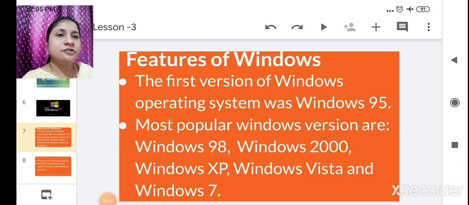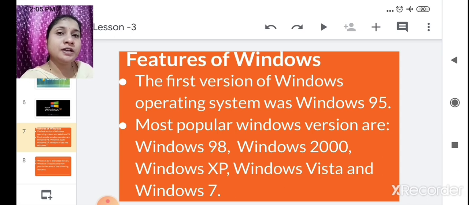Here are some features of Windows. The first version of the Windows operating system was Windows 95. When computers started in the beginning, the operating system used at that time was Windows 95. So it was the first operating system.